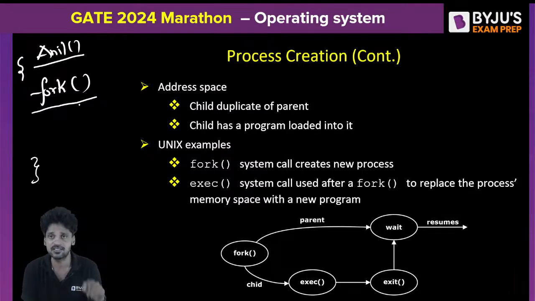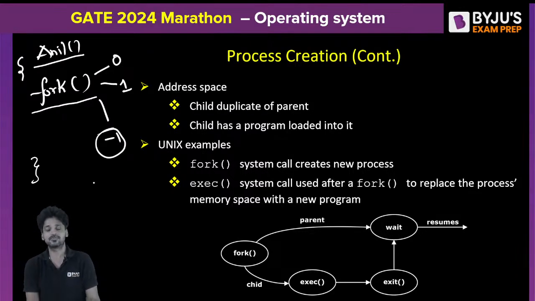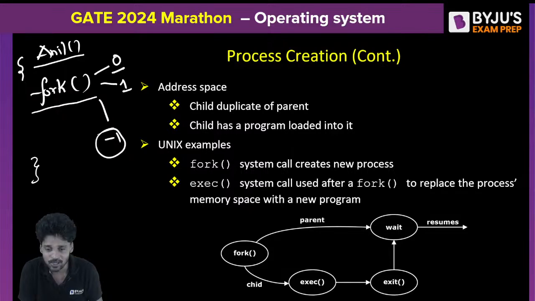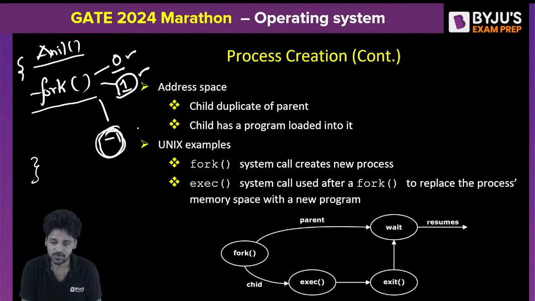This fork system call, since it is a function, is expected to return a value. Generally, this fork can return a 0 value or any positive value or any negative value. So in order to simplify things, we are assuming that the fork can return 0, 1 (positive), and -1. So what is it with each case? What is the meaning when fork returns 0? What is the meaning when fork returns 1? What is the meaning when fork returns -1? Let us understand.